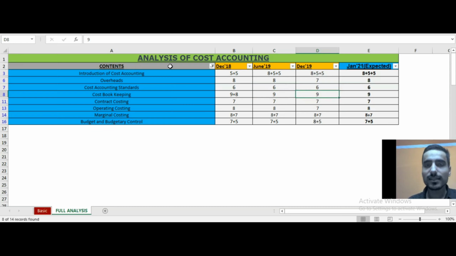I think this is the subject in CMA Intergroup 1, along with financial accounting paper 5. These two subjects are like that, in which you can easily secure exemption marks, right? You can secure at least 60 marks or more than that. You can easily secure exemption in this. So cost bookkeeping is a very easy topic which covers around 9 marks.